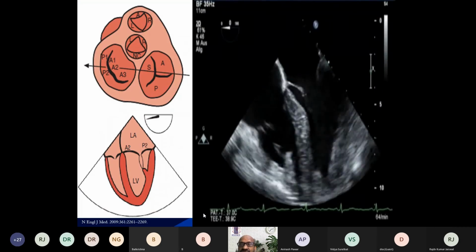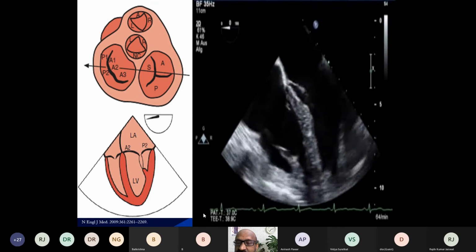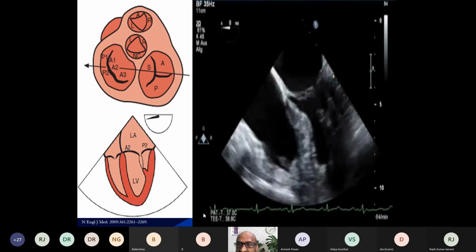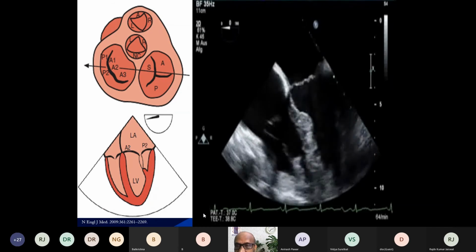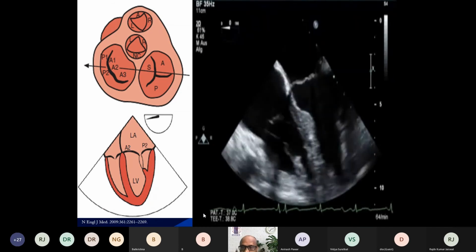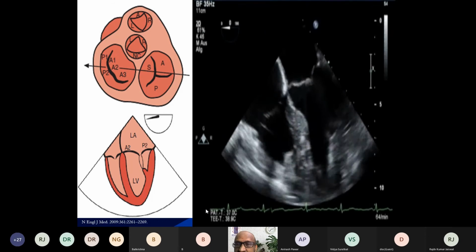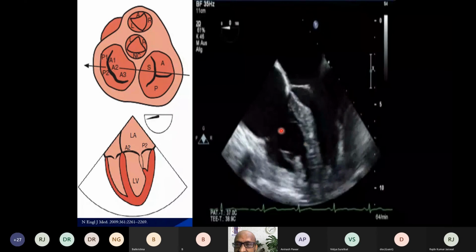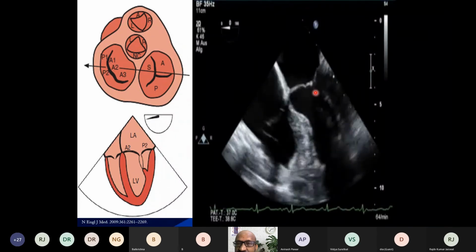Now coming to the TE views, we have two mid-esophageal views and two transgastric views, which are important for us to assess and evaluate the mitral valve function and structure. The first view is the mid-esophageal 4-chamber view. We have the left ventricle, right ventricle. The tricuspid valve is seen on the left side, the mitral valve here.